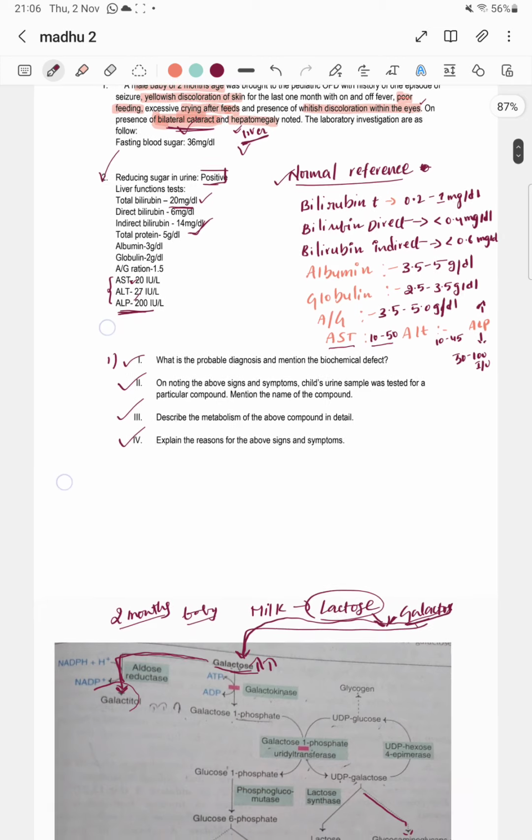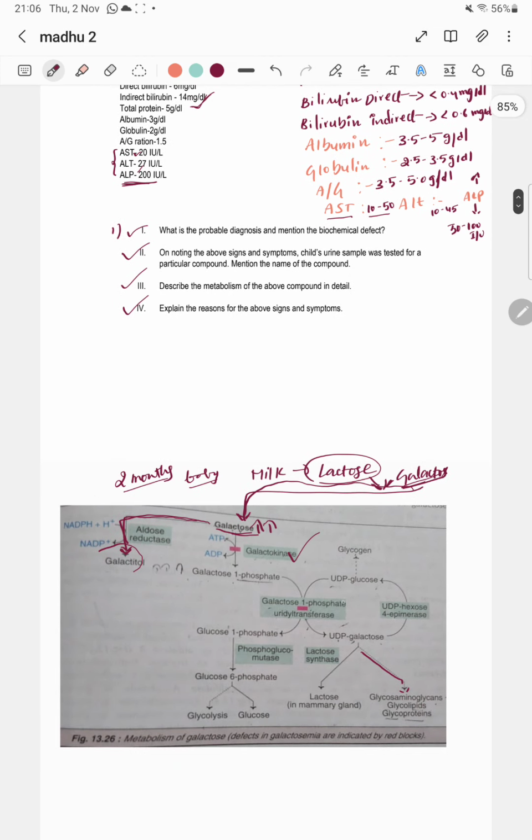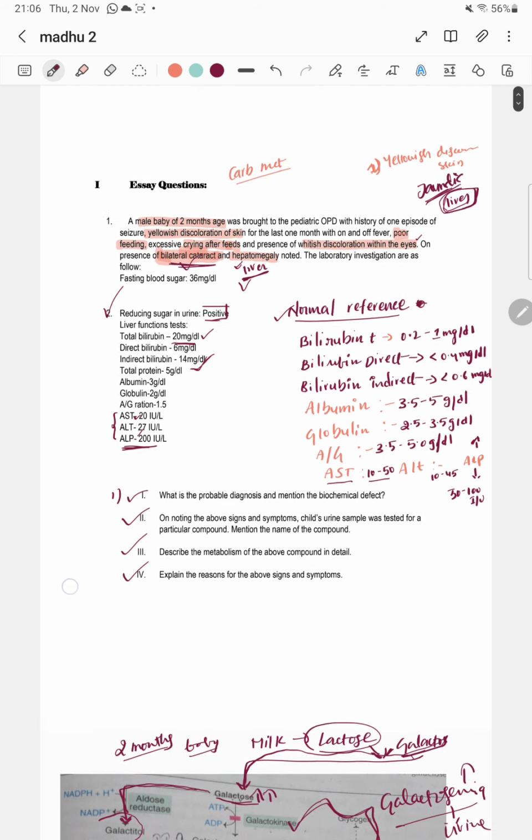So here you can see, if there is no galactokinase, or no galactose 1-phosphate uridyl transferase, the cause is the deficiency of these two enzymes. It causes galactosemia, which means elevated levels of galactose in blood and also elevated levels of galactose in urine. In urine, galactose is present. In blood also, galactose is present.